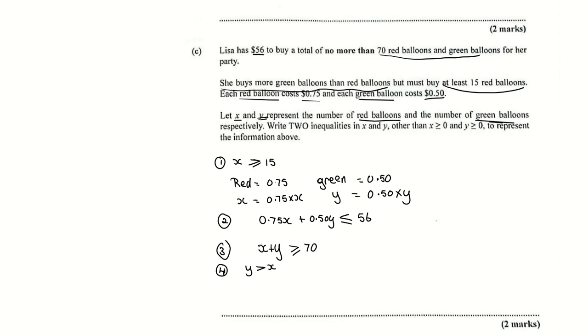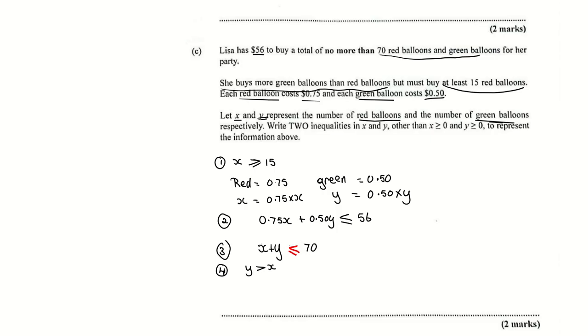So this is wrong. This here has to be, when you add up all the X's and all the Y's, which is all the red balloons and all the green balloons, it must be less than or equal to, because they say no more than. So it cannot be more than 70. So that would be less than or equal to.